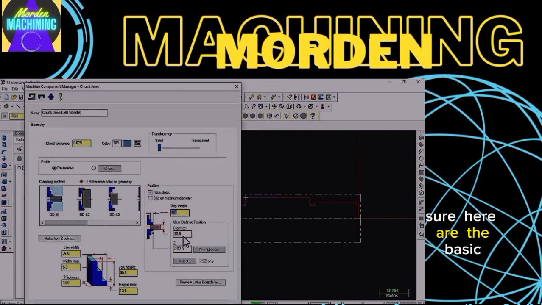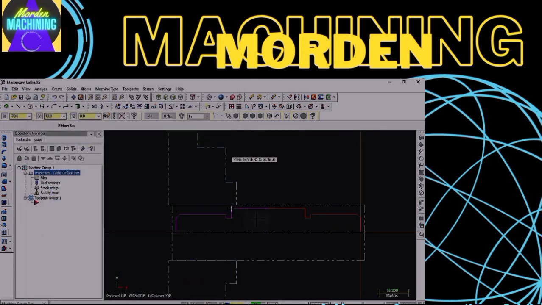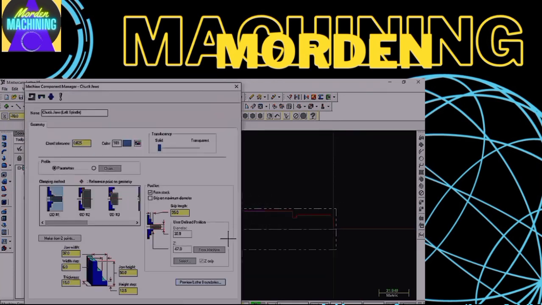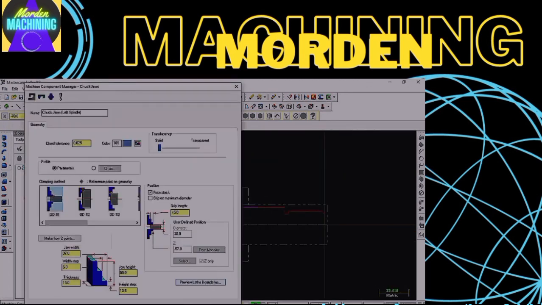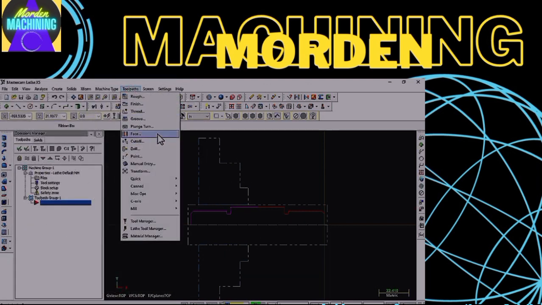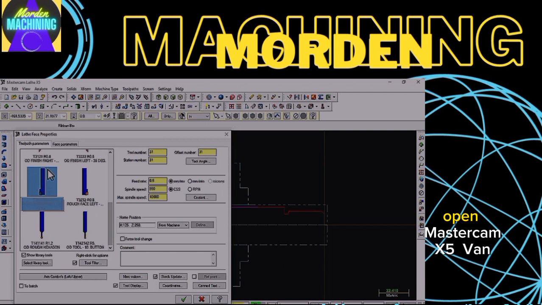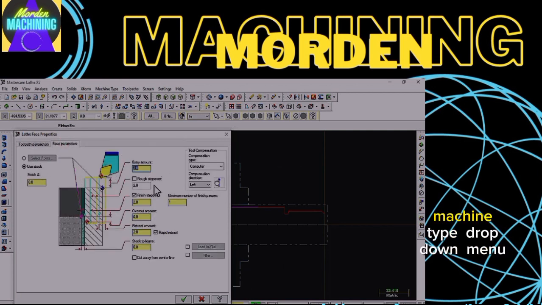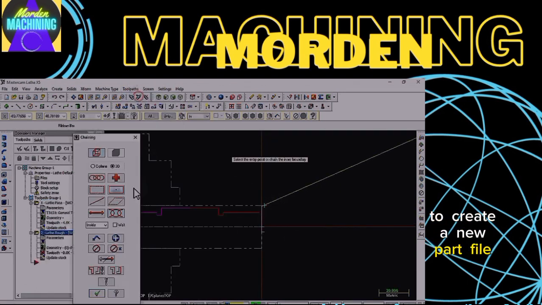Sure. Here are the basic steps for drawing and programming a part for a CNC lathe machine using Mastercam X5. One. Create a new lathe part file. Open Mastercam X5 and select lathe from the machine type drop-down menu. Then, click File > New to create a new part file.